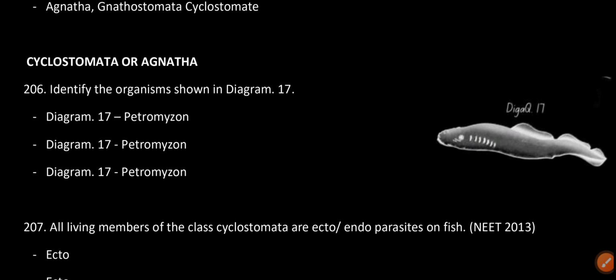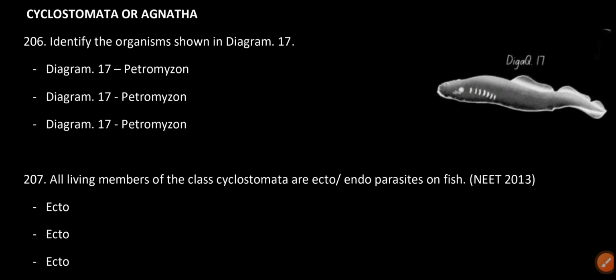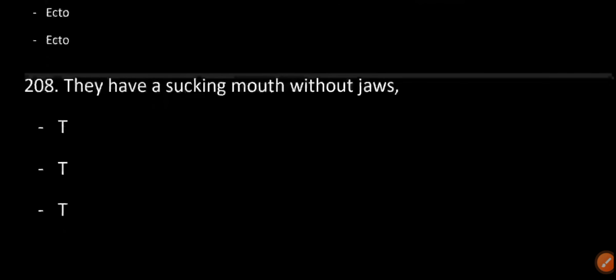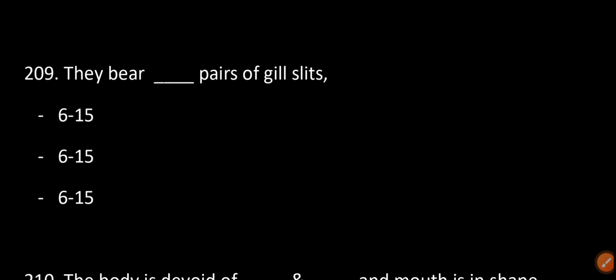Identify the organism shown in diagram 17. Diagram 17 is Petromyzon. All living members of the class Cyclostomata are ecto or endoparasites on fish. Ecto. They have a sucking mouth without jaws. True. They bear dash pair of gill slits. 6 to 15.